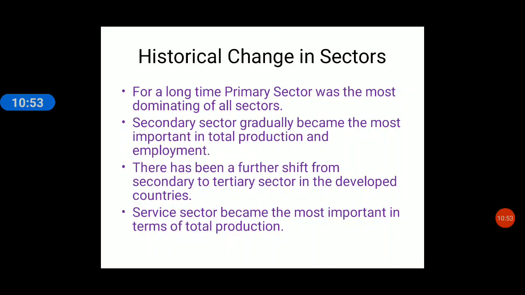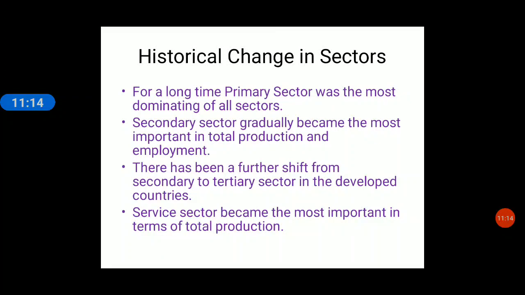Okay, now historical change in the sectors. If you talk about India 50, 70, 80 years back, how were we? We were an agricultural country, right? Agriculture was the most dominating sector of India.